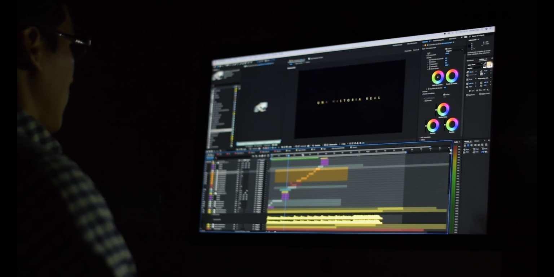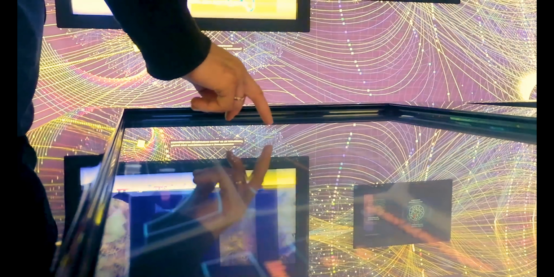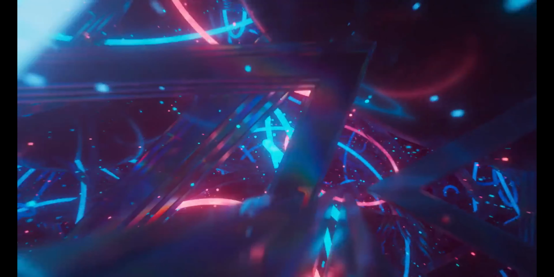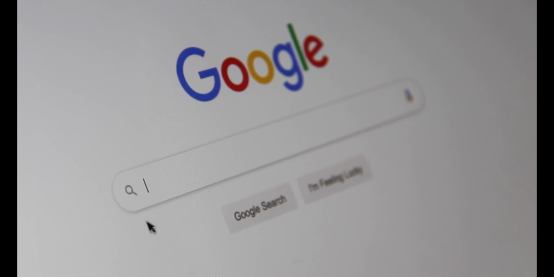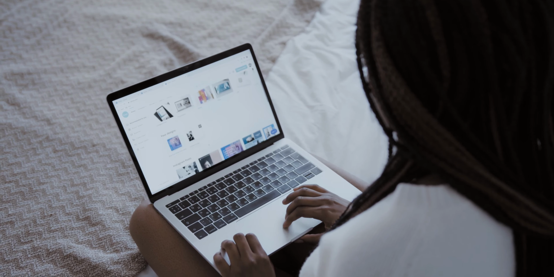This is a free AI powered tool that helps developers, designers or anyone who is into creating UI components. So let's start the video.